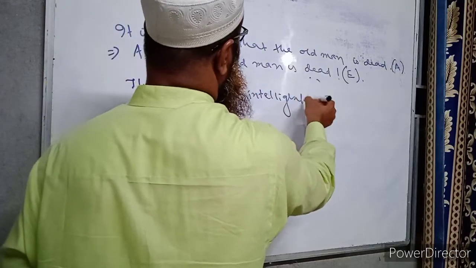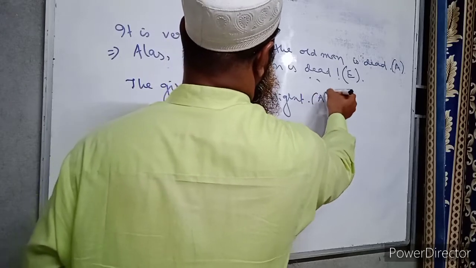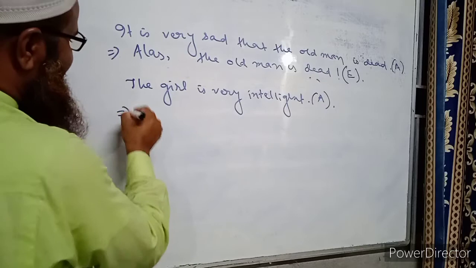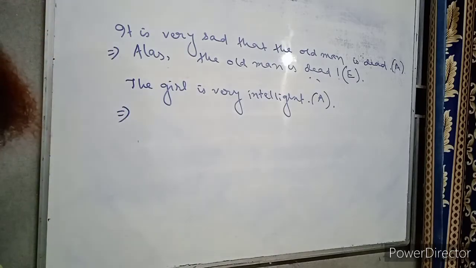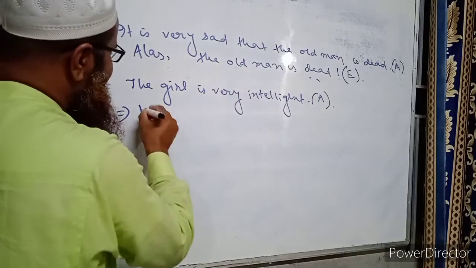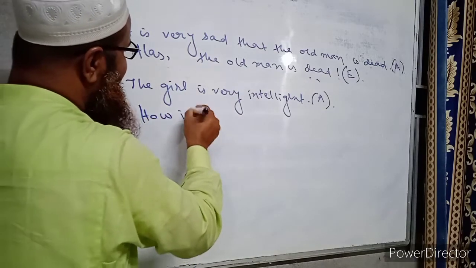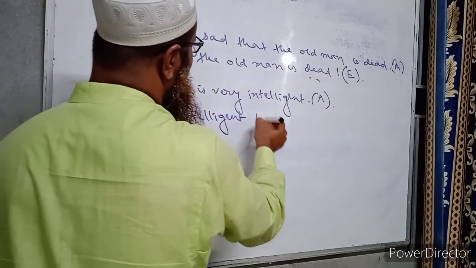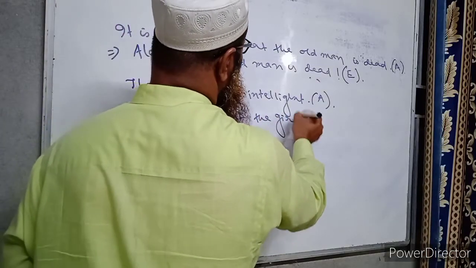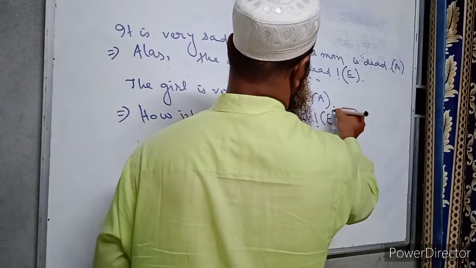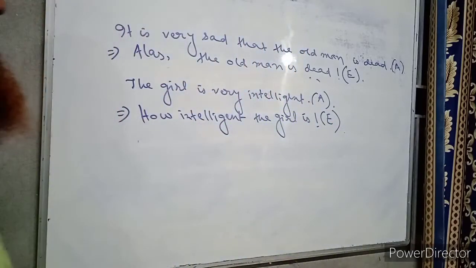This is an assertive sentence, and we can change it into an exclamatory sentence by writing like this: how intelligent the girl is. This will be an exclamatory sentence.